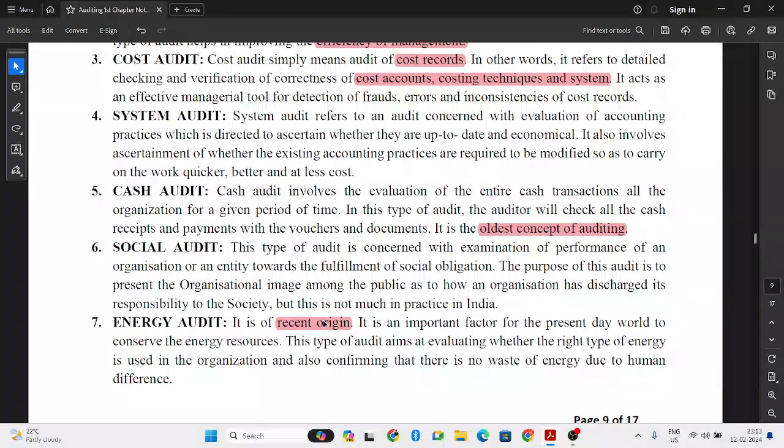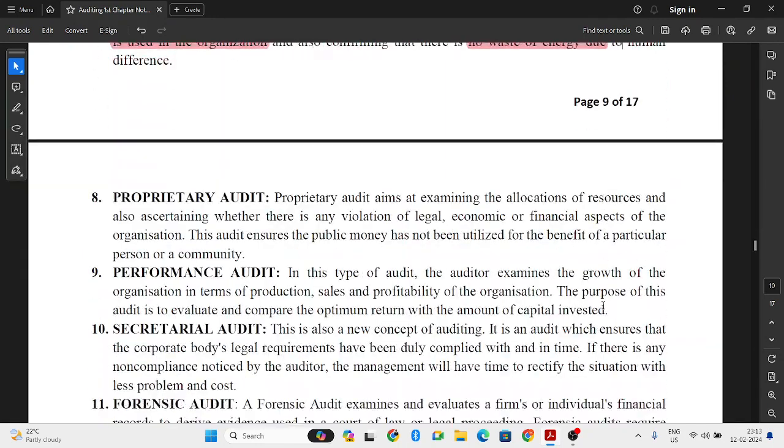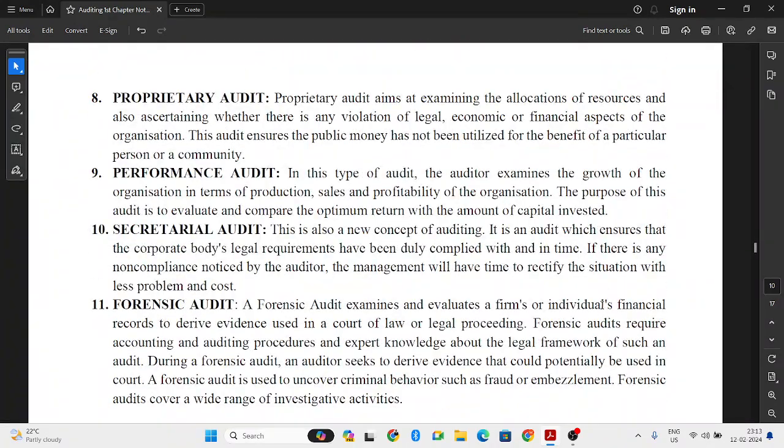Next, energy audit. So it is recent, a type of audit that has come in recently. So whether the organization is using the right type of energy, using energy properly or wasting any energy, like solar energy, electric energy, like that. So checking that it is using the proper energy and it is not wasting any type of energy is energy audit.